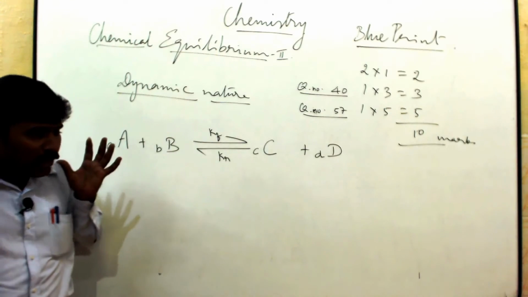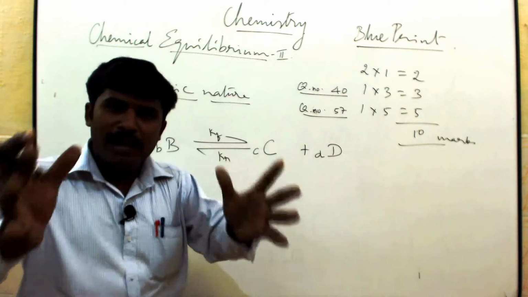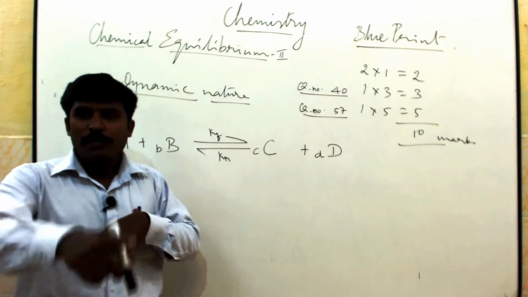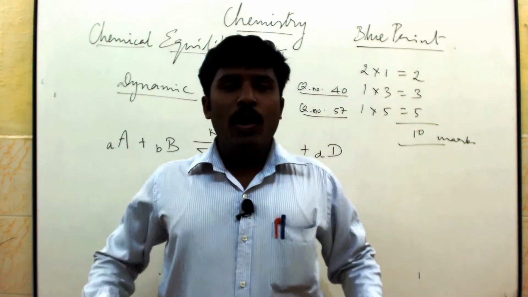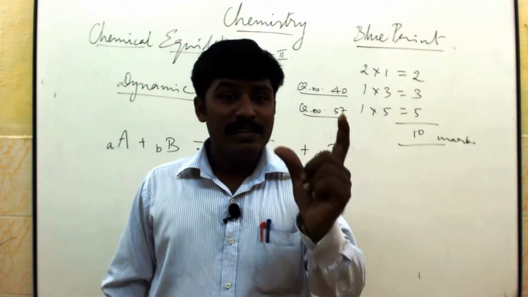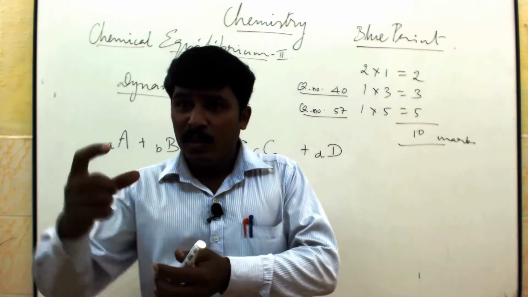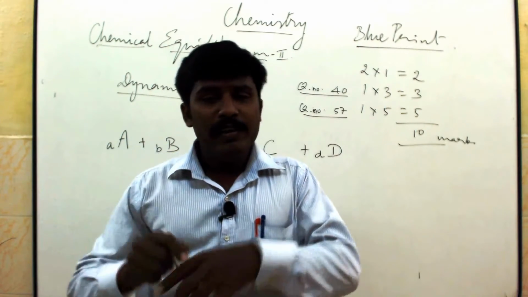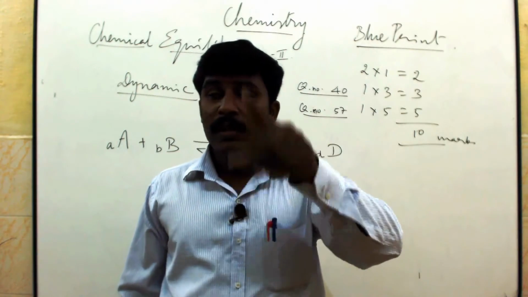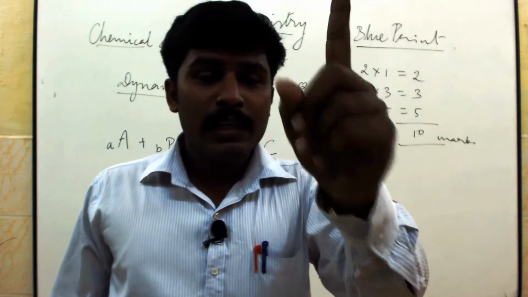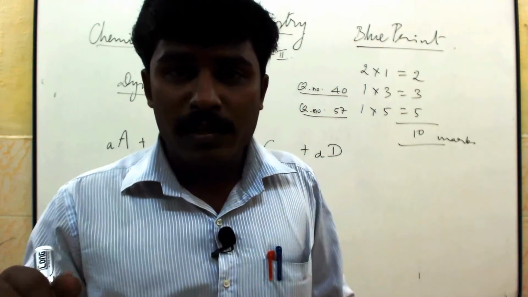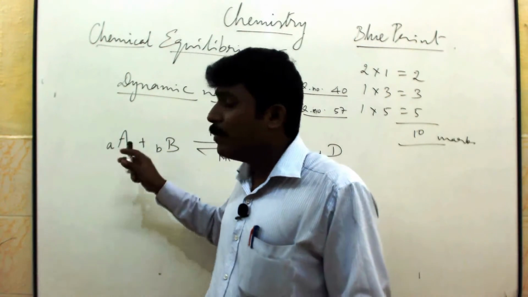Now, you need a quality product. That quality product depends upon the quality reactant. We give quality reactant only, then quality product will come. For example, I need a quality plant, one quality super plant. So initially we need a quality seed. From the quality seed only, a quality plant will come. If we take a less quality seed, it will not happen like that; the plant will also be poor. So it's the very same thing. If you need a very high quality product, you have to apply a high quality reactant. So product formation depends upon the quality of the reactant.